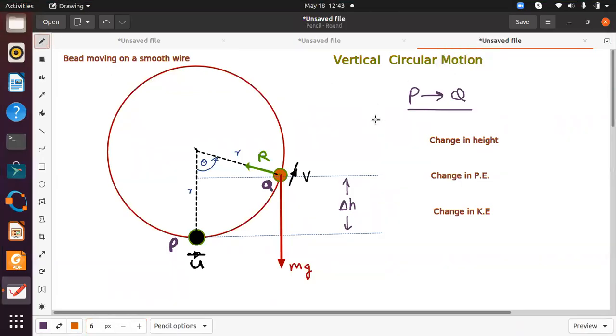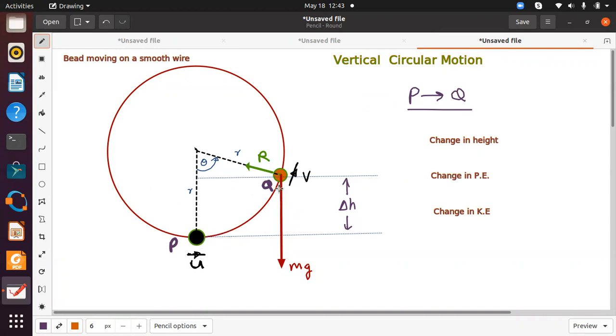Hello guys, we are now in vertical circular motion. Earlier you saw that in horizontal circular motion, the velocity will not change. So we were looking at uniform circular motion, or an object moving in a horizontal circle. So why is the velocity not changing?